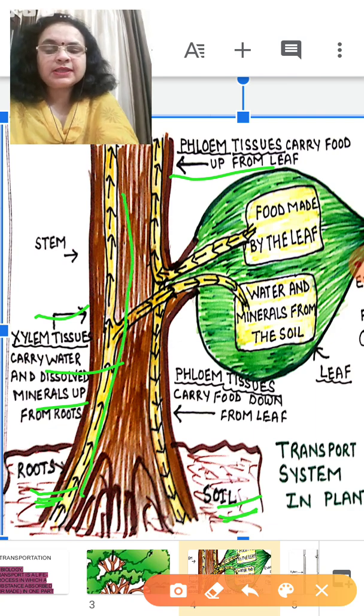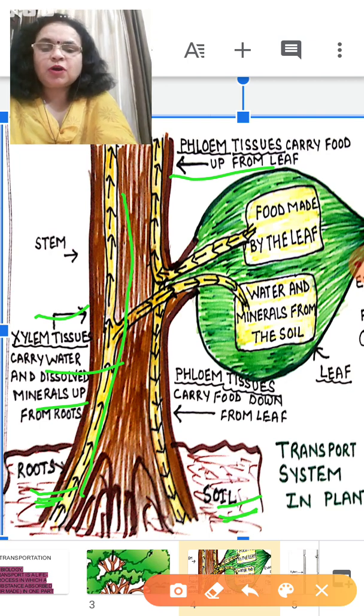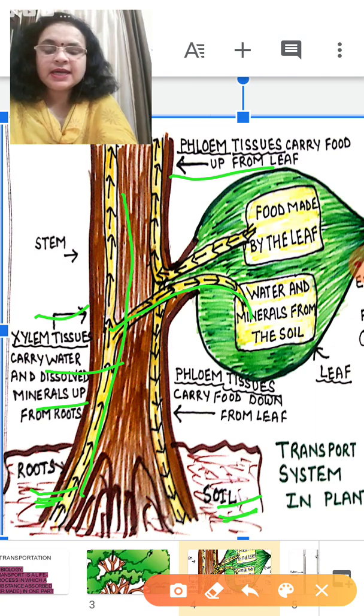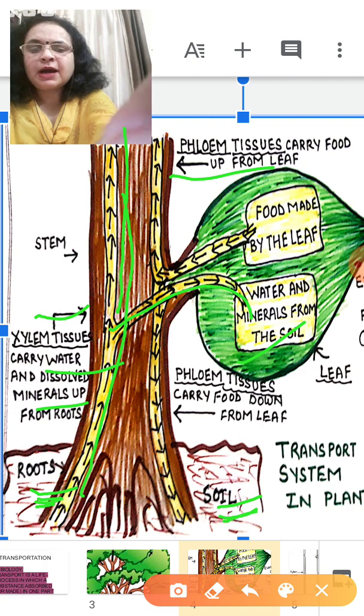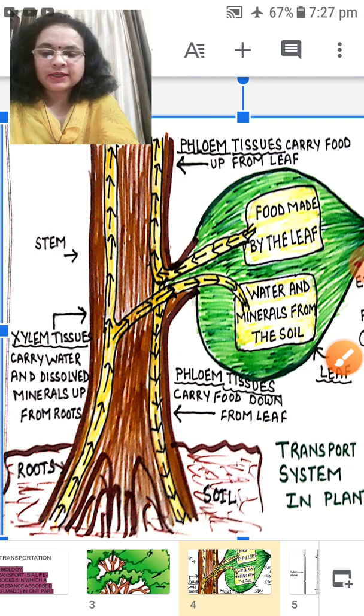These xylem vessels carry water and dissolved material up from the root and transport it to the leaves. This water and mineral is required to prepare the food and also for the upward parts of the tree. Clear? So this is how water and minerals are transported in the plant by the xylem tissue.